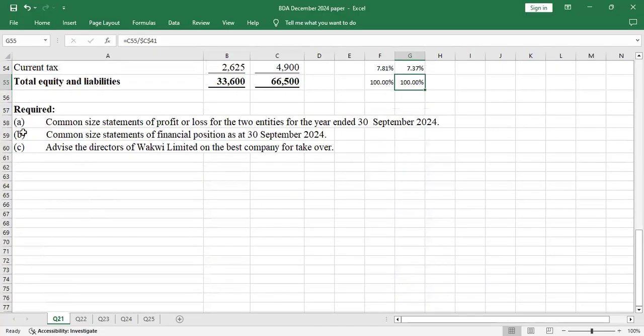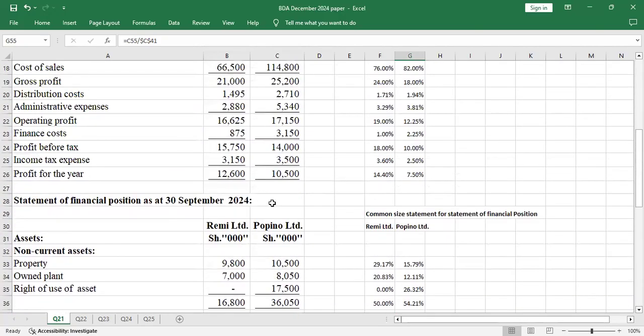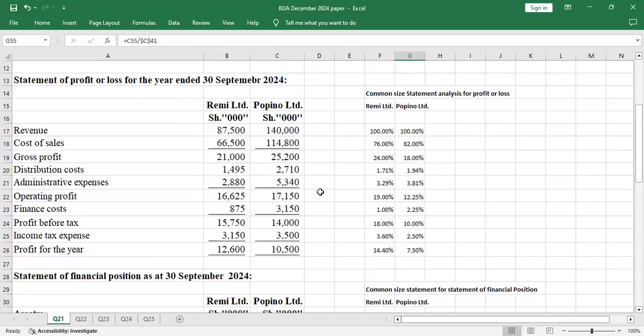That's a confirmation that you have locked correctly and everything is correct. And that's how you are supposed to do part B of that question. You take a minute to do that; it saves you time. Then part C: advise the directors of Work Limited on the best company for takeover. Remember, Work Limited was presented with this information and they wanted to take over. They want to buy a company. So which company between Remy and Popino will you advise them to go for?